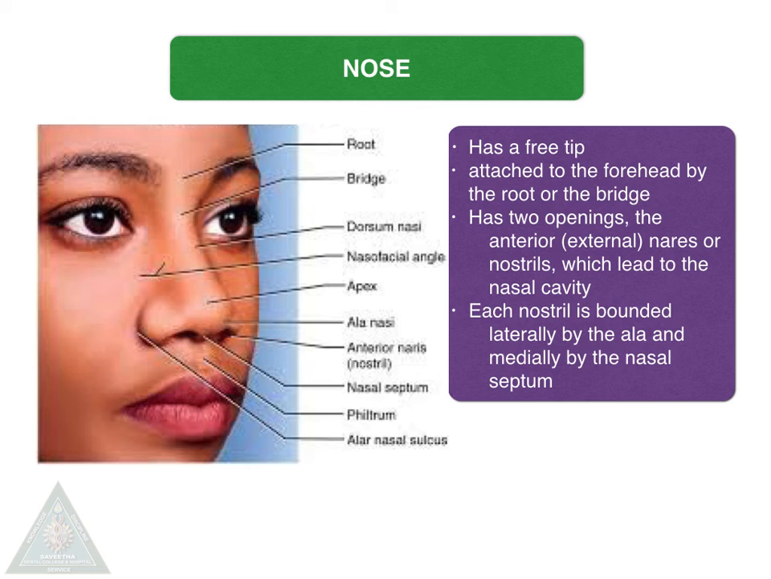The external nose is the only visible part in the respiratory system. It has a free tip, and it is attached to the forehead by the root or the bridge. It has two openings below called the anterior nares or nostrils, which lead into the nasal cavity, and each nostril is bounded laterally by the ala of the nose and medially by the nasal septum.